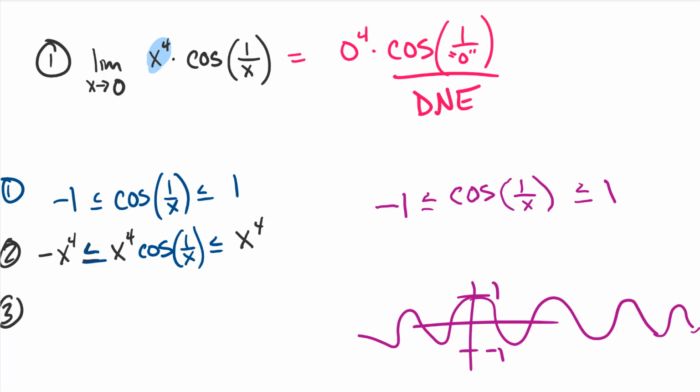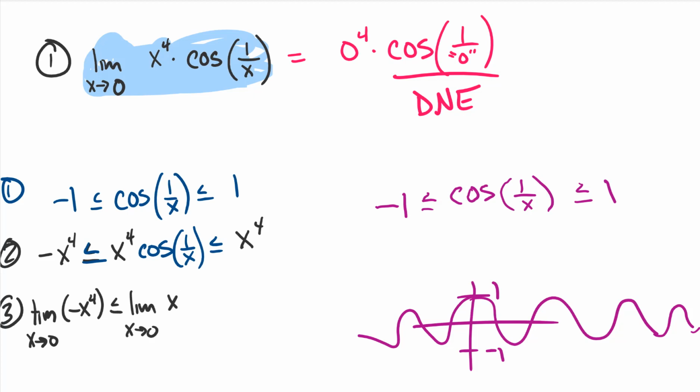Now step 3. Why don't we hit everything with a limit? Why don't we make this thing look like this? Now we're going to add in that limit part. Here it comes. We have the limit as x tends towards 0 of -x to the 4th is less than or equal to the limit as x tends towards 0 of x to the 4th times cosine of 1 over x, is less than or equal to the limit of x to the 4th.